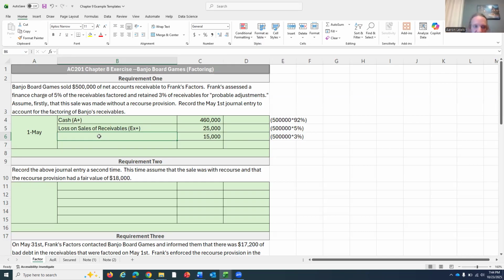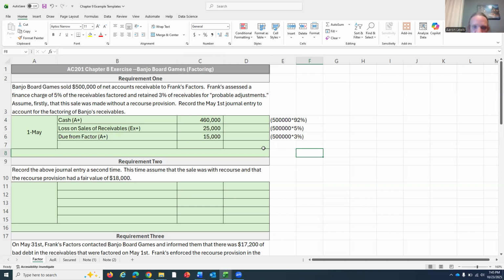They're holding that money back, but they do owe it to us if they end up collecting on all of these receivables. And we're going to call that the very fancy name of due from factor. It's accounts receivable, but it's accounts receivable from a factor. So we don't want to get it mixed up on our books where we think it's from a customer or something. So we're going to give it a different name.